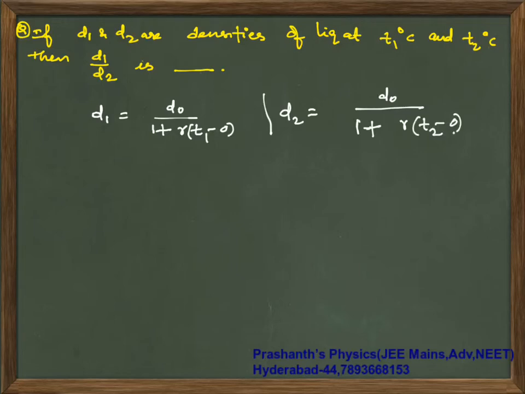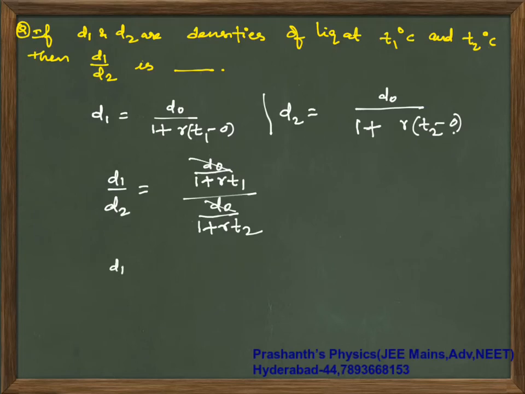Now if you divide these two, D1 by D2 is D naught by 1 plus gamma T1 whole divided by D naught by 1 plus gamma T2. D naught will cancel off. Your D1 by D2 value is 1 plus gamma T2 by 1 plus gamma into T1.